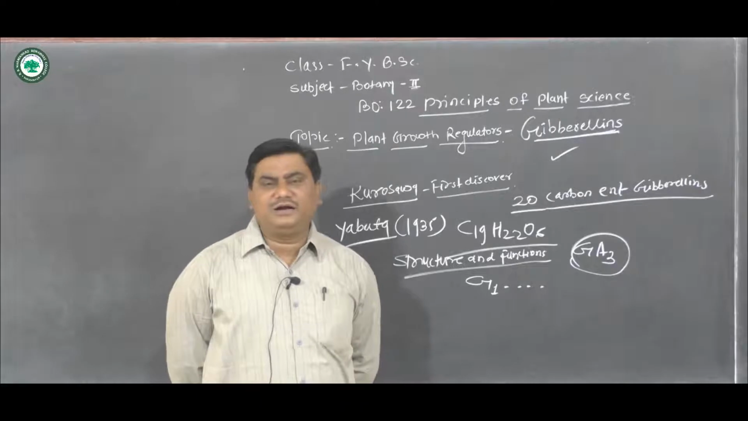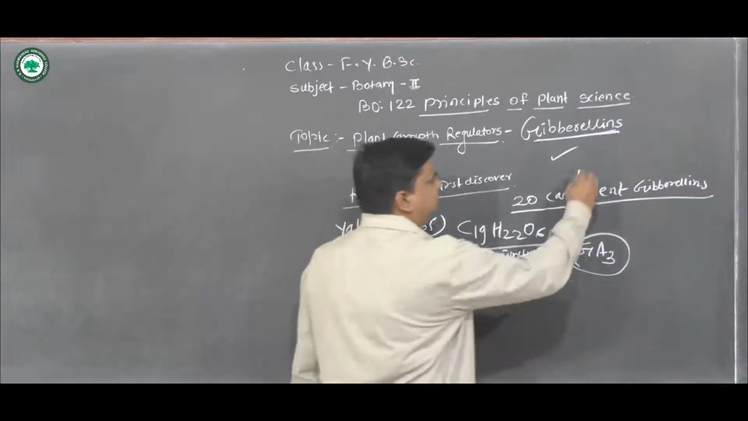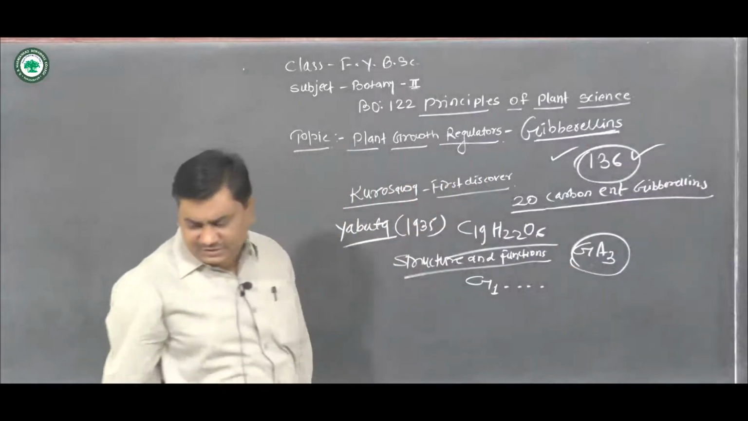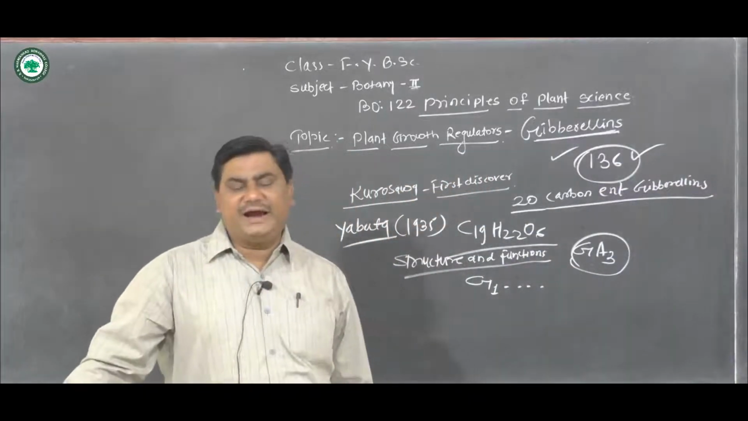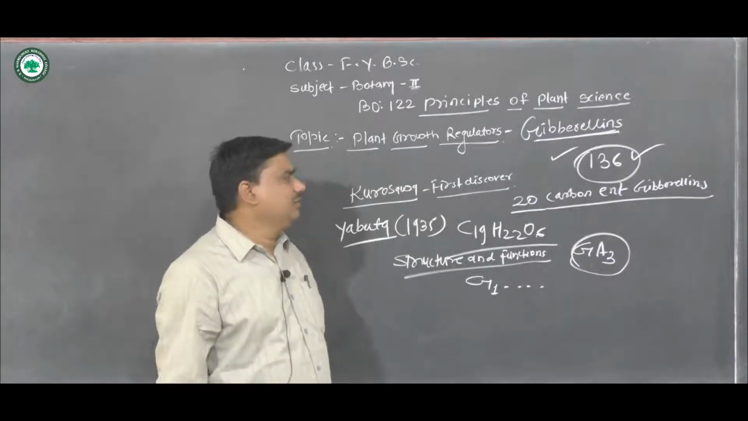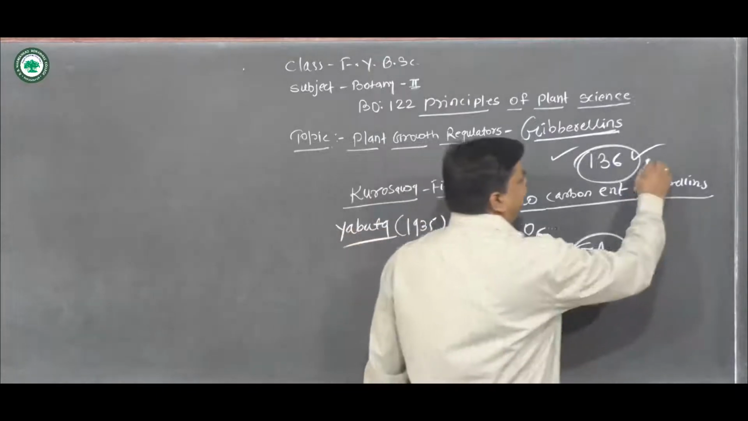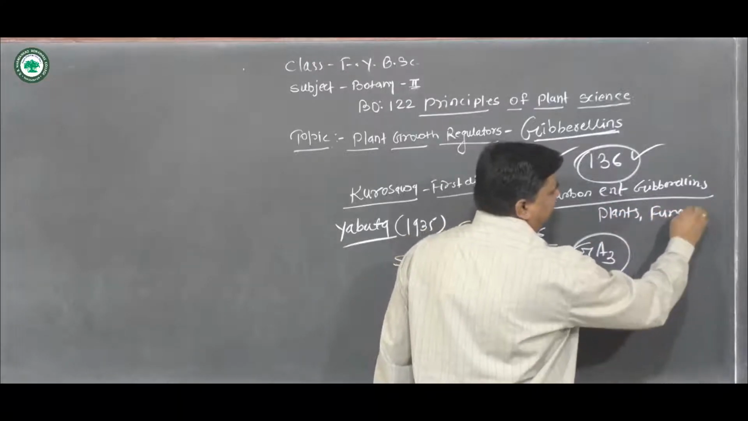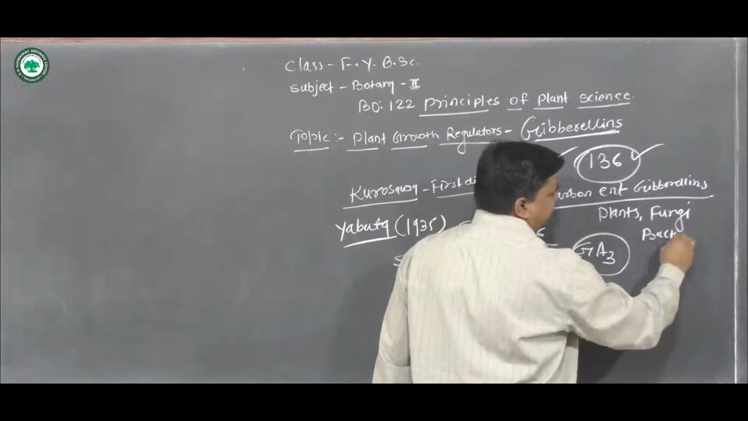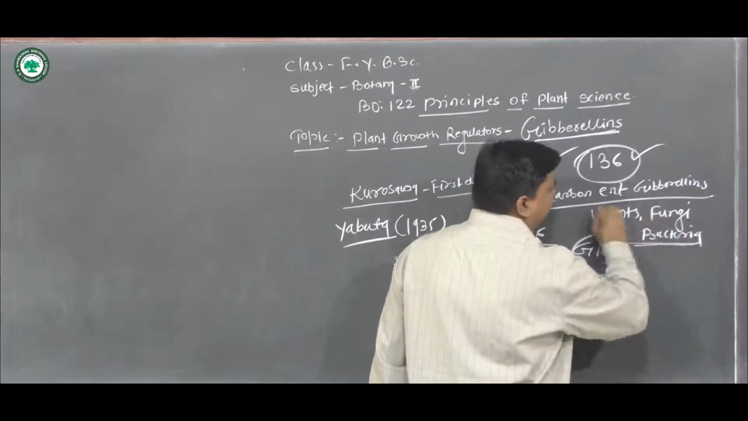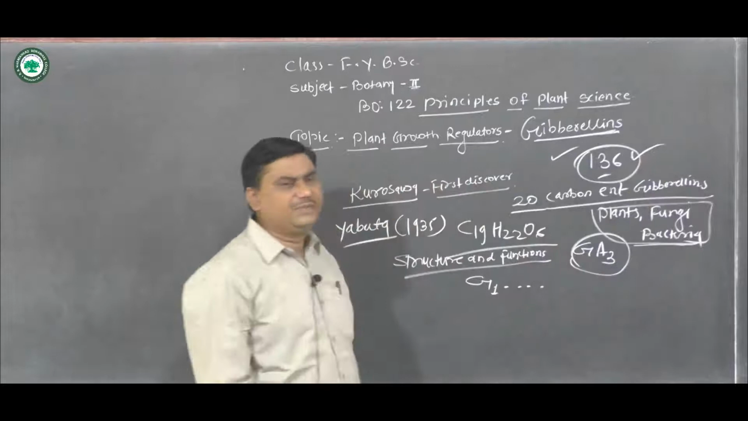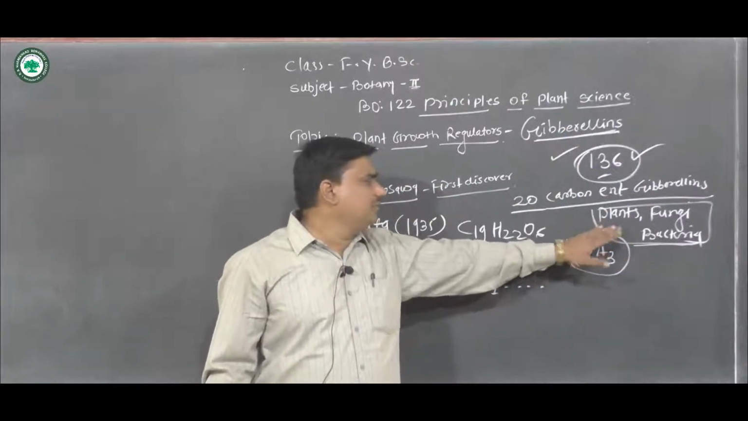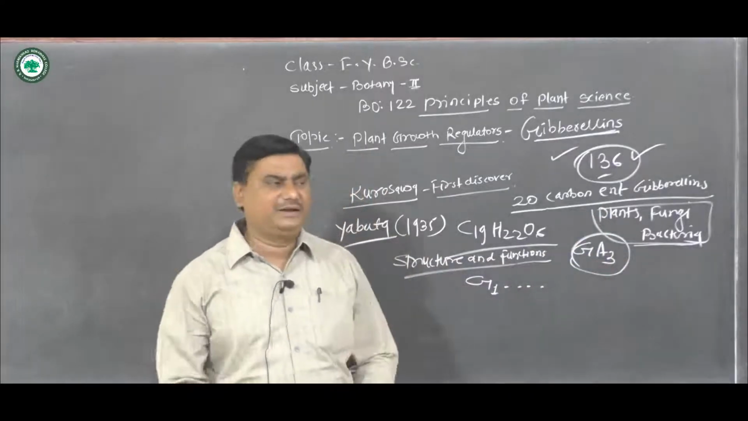There are currently 136 gibberellins identified from plants, fungi and bacteria. So 136 gibberellins are isolated from plants, fungi and bacteria.